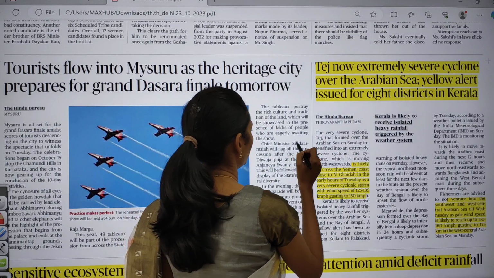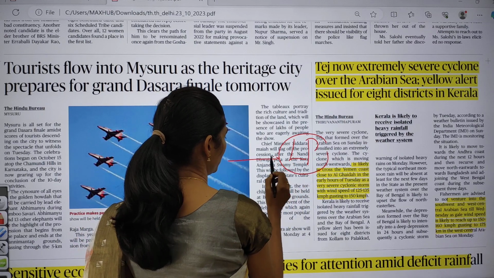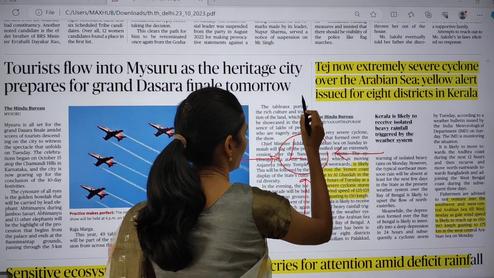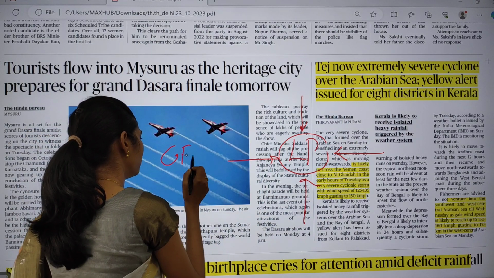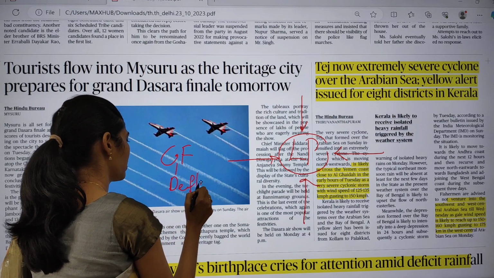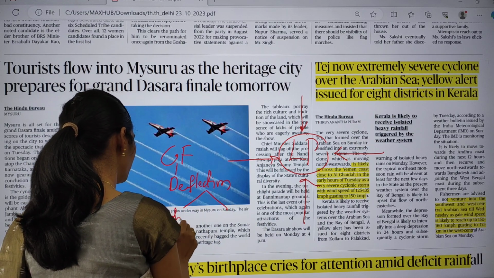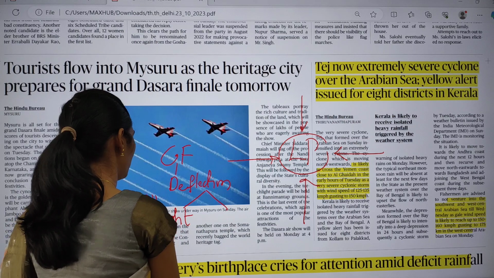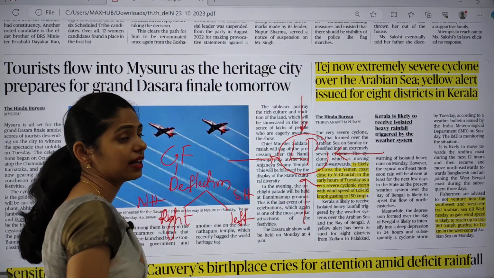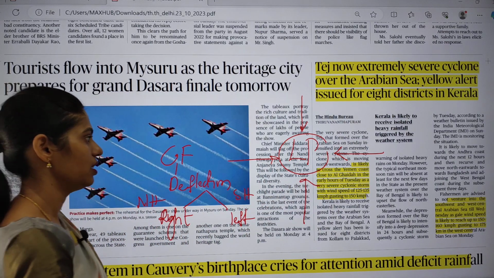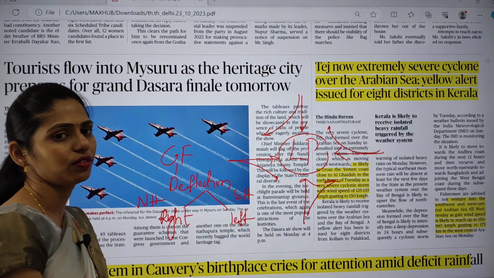First of all, a low pressure area region will be formed. After this low pressure area is formed, winds from higher pressure will come and occupy this low pressure. Whenever winds are moving, because of the Coriolis force, we can see deflection of winds, for example towards the right in the northern hemisphere, and towards the left in the southern hemisphere. For example, this Arabian Sea which is present in the northern hemisphere, winds will be deflecting towards the right like this, and there will be fast movement of the winds.